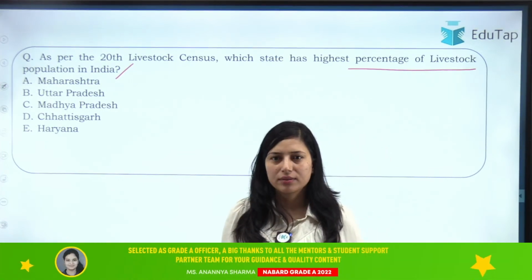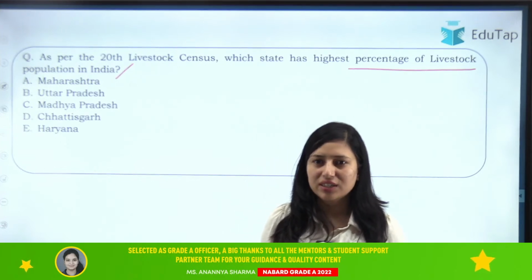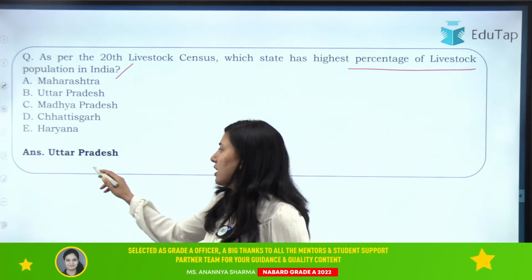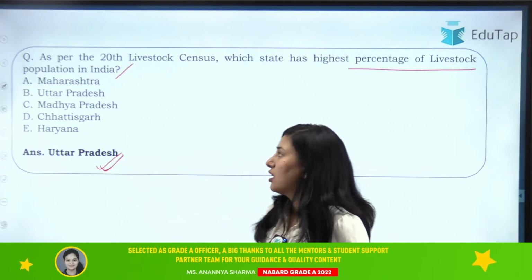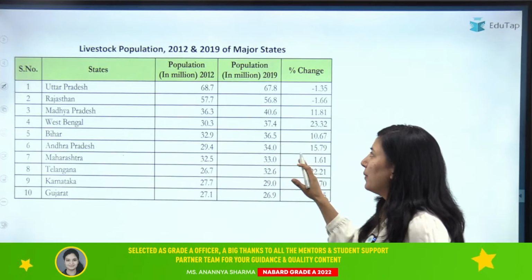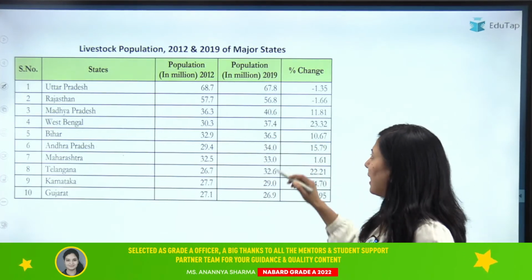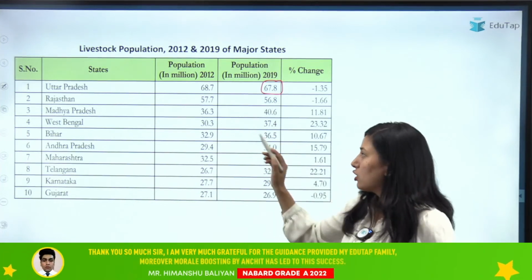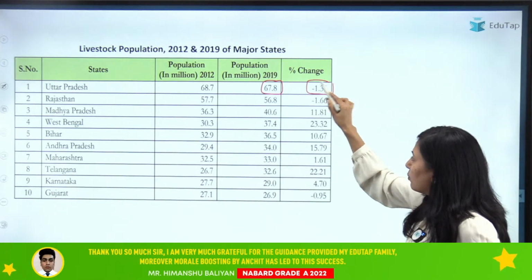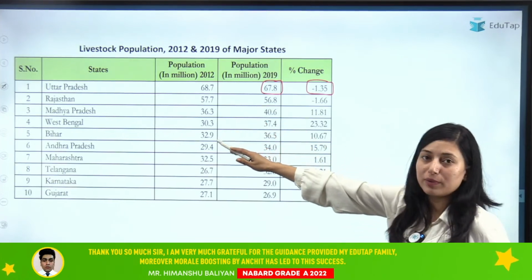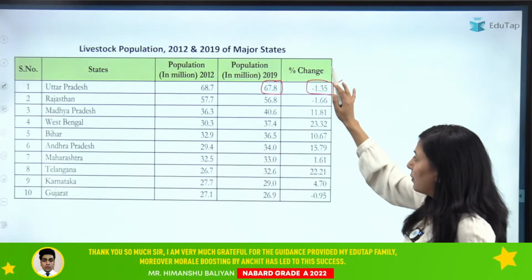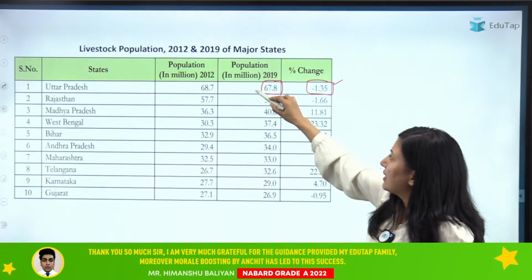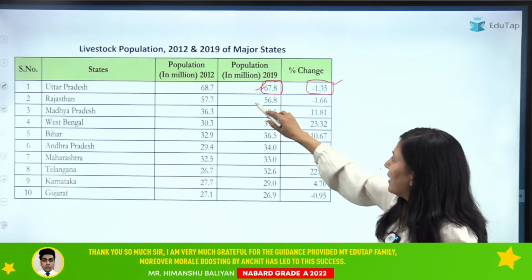Okay, very good. Ishu, very good. Satakshi, Chetak has given the right answer. Yes, very good. That is Uttar Pradesh. So if we see the population in different states, you will find that the highest number of livestock is in Uttar Pradesh, though there is a decline of minus 1.35% over the previous population. Though it has decreased from the previous population, the highest is in Uttar Pradesh, followed by Rajasthan.